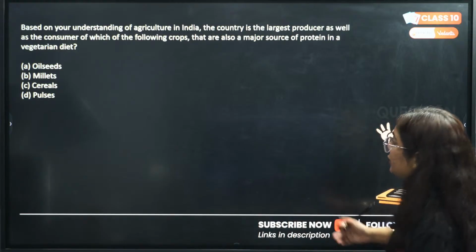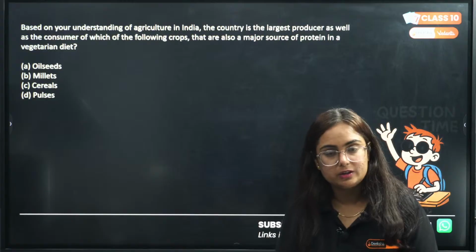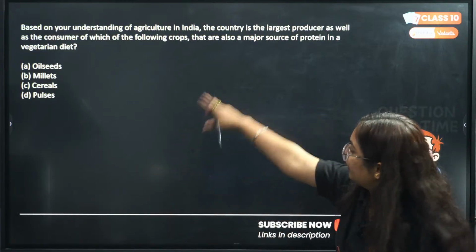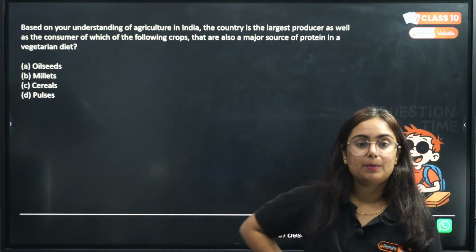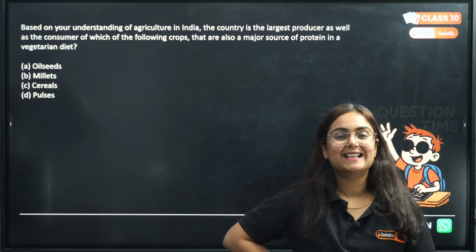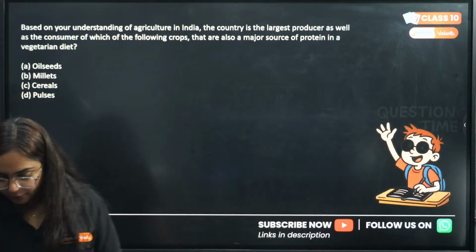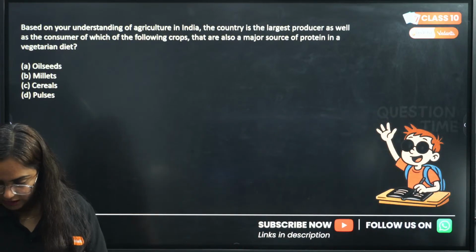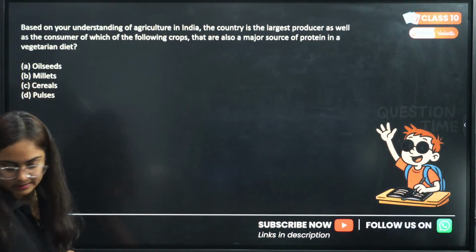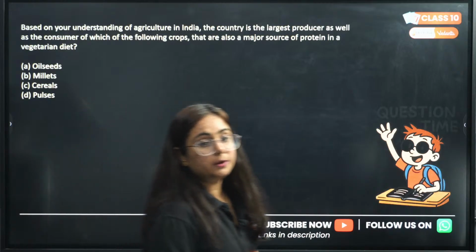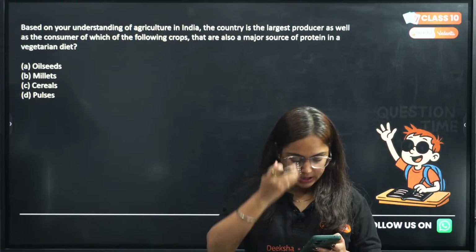Oil seeds, millets, cereals or pulses? What do you think is the correct answer? Waiting for your responses, as per what is mentioned in NCERT.